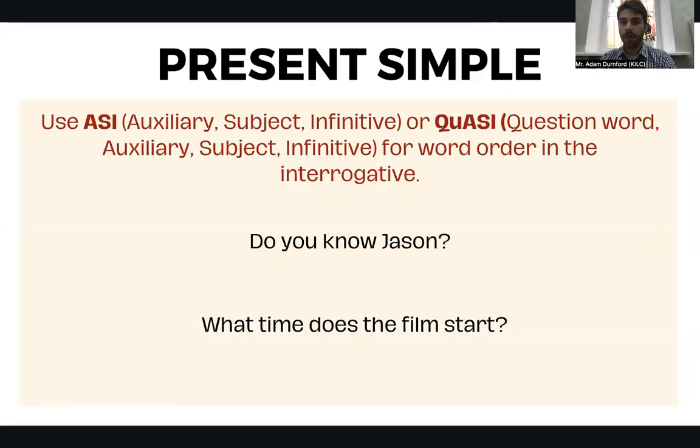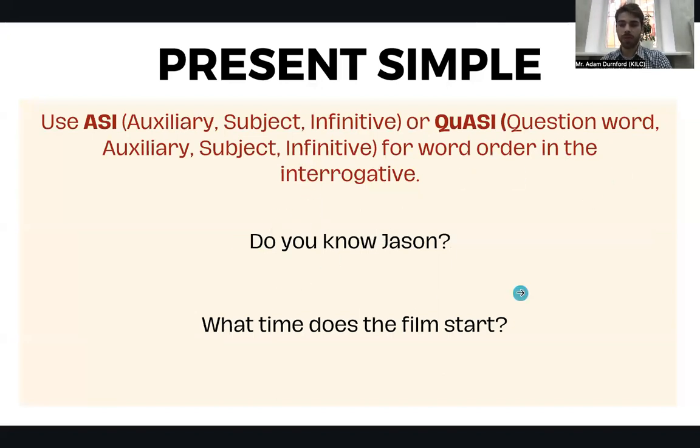Now, for forming questions, we can use Aussie or quasi for word order in the interrogative. So this can be a good way to remember. We use the auxiliary, followed by the subject, followed by the infinitive. Or quasi, starting with the question word. So, do you know Jason?